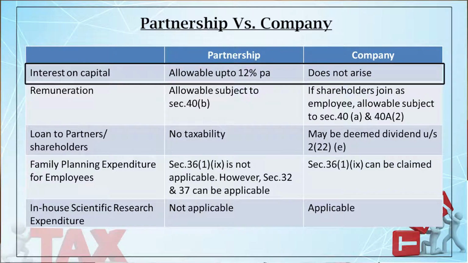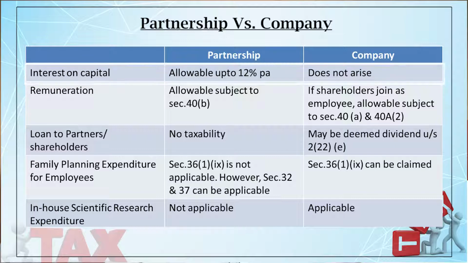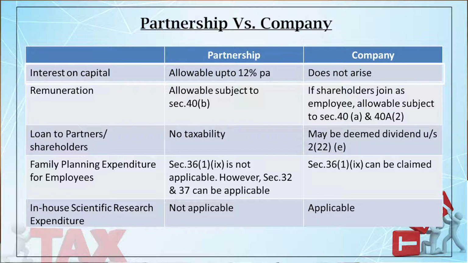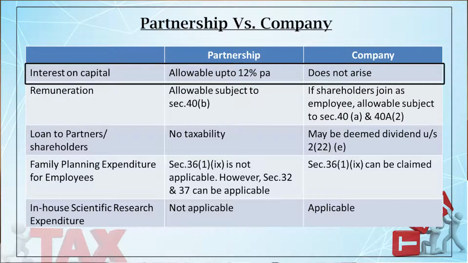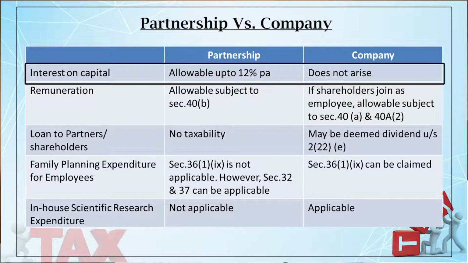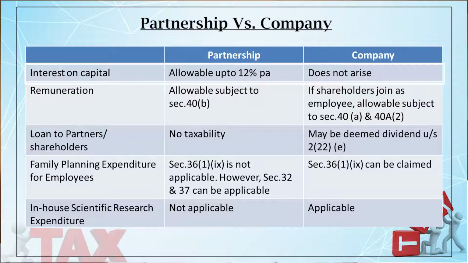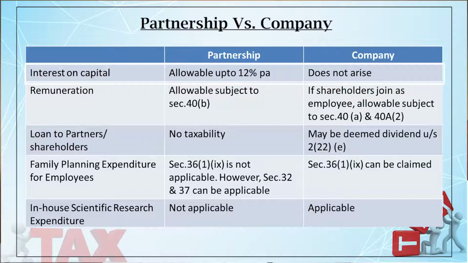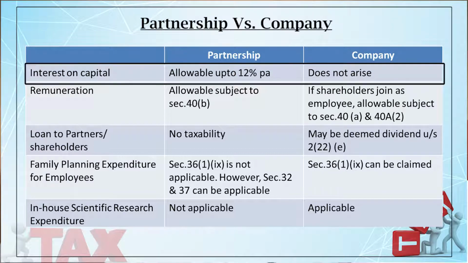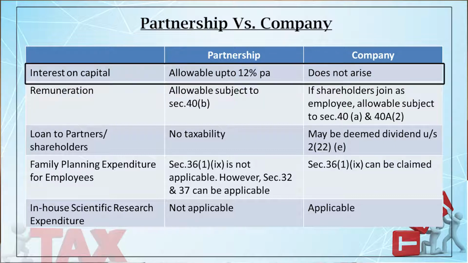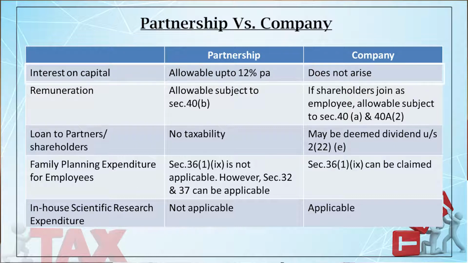You know that when capital is given, in case of a firm, it is given by the partners. Now, the interest allowable to the partners is allowable up to 12% per annum. In other words, if the firm pays interest over 12%, the balance is taxable in the hands of the firm. Now, in case of a company, there is technically no interest on capital because it is the shareholders who are subscribing for the shares, right? So, there is no question of an interest on capital.